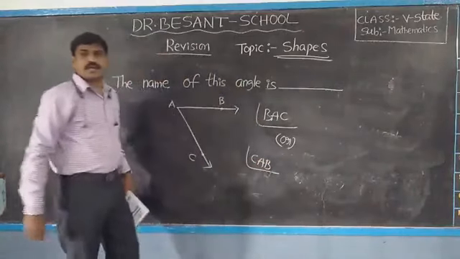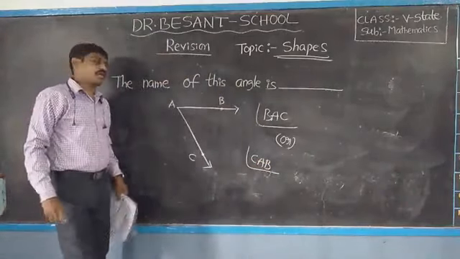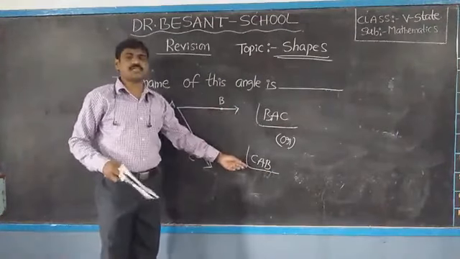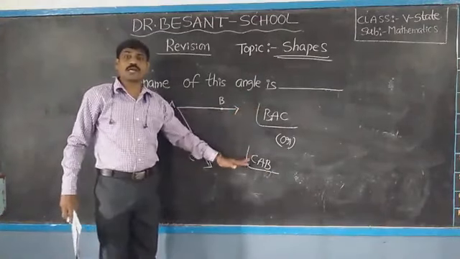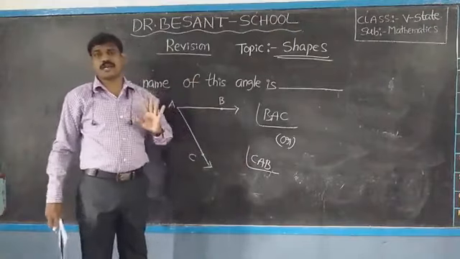Any option you can choose. This is also correct, this is also correct. If both answers are there, both is the correct answer.